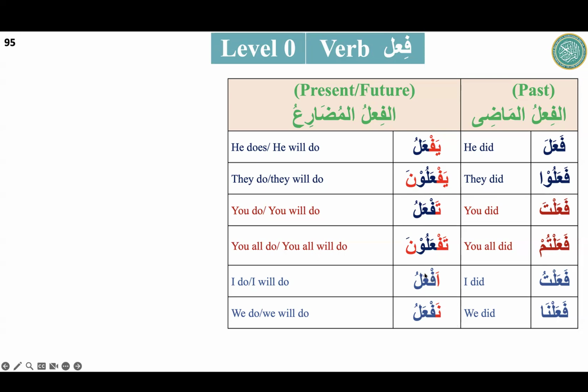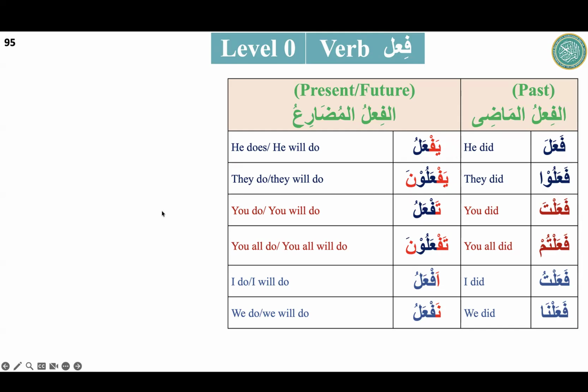Tafa'alu, and then we have tafa'aluna. You do or you all will do. Af'alu. This Hamza at the beginning shows I do or I will do. Because noon is very important for the plural, but here in Mudare, we put it in the beginning, that is naf'alu, we do or we will do. All red highlighted here, you see, will be part of every verb. So it will be yaf'alu, yaf'aluna, taf'alu, taf'aluna, af'alu, naf'alu. Af'alu means I do or I will do. Naf'alu, we do or we will do.